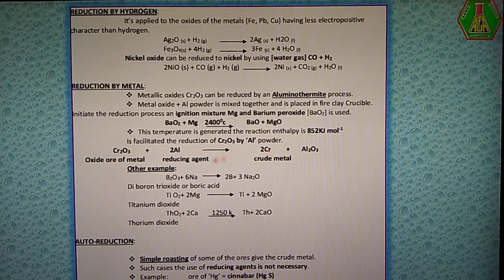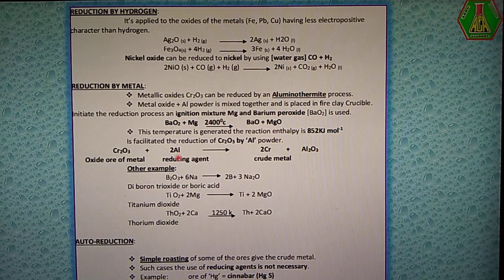Okay, so just see the reaction here. The first reaction: barium peroxide and magnesium give barium oxide and magnesium oxide. So this ignition mixture is converted into barium oxide and magnesium oxide, isn't it? Now it is an exothermic reaction, and a large amount of energy is produced. This energy is required whenever aluminium acts as a reducing agent.